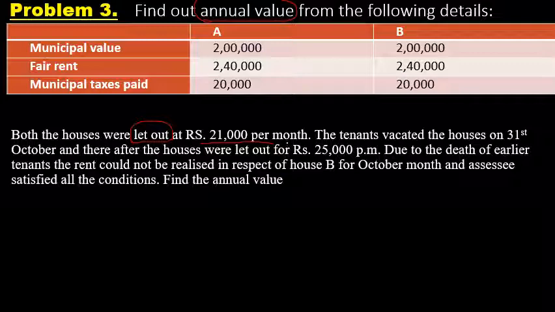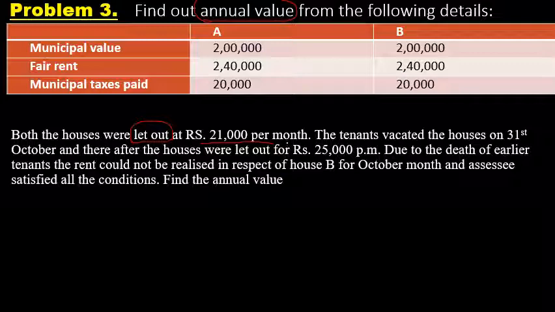The tenants vacated the houses on 31st October and thereafter the houses were let out for rupees 25,000. So it says that both the houses were occupied by two tenants in the previous year.